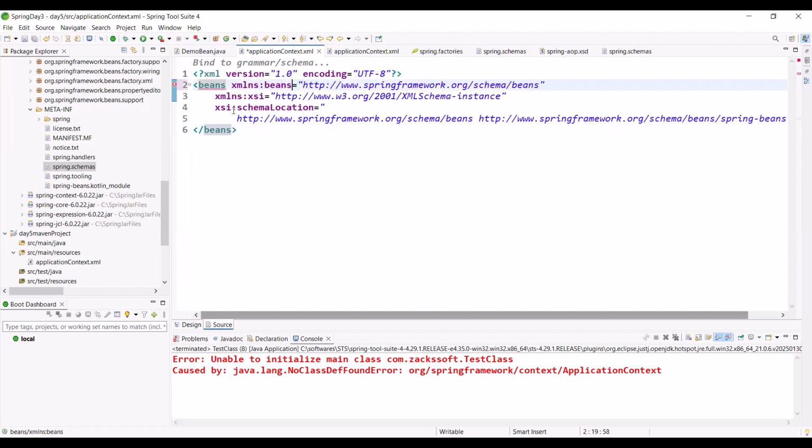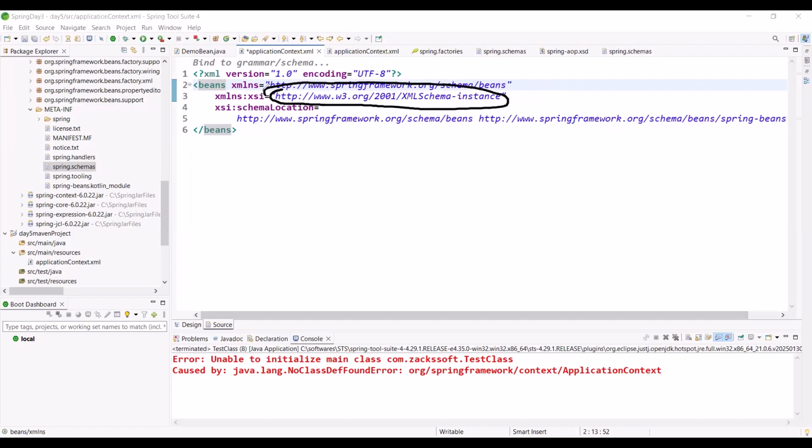Maybe you are not getting it, but just observe. We can keep only one default namespace. So just observe, this is also a namespace, right? Yes or no? This is also a namespace.